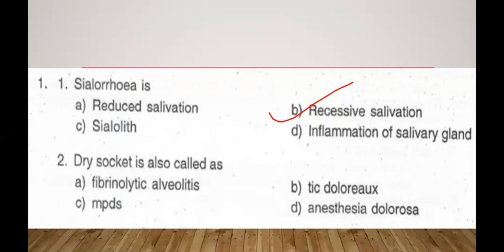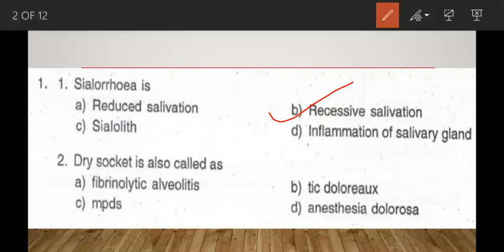Now, coming to the next question. Dry socket is called as fibrinolytic alveolitis, tic douloureux, MPDS, anesthesia dolorosa. So the other name for dry socket is fibrinolytic alveolitis. As we know, other names for dry socket are fibrinolytic alveolitis, alveolitis sicca dolorosa, alveolar osteitis, alveolar periostitis.